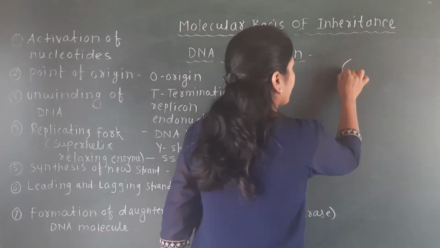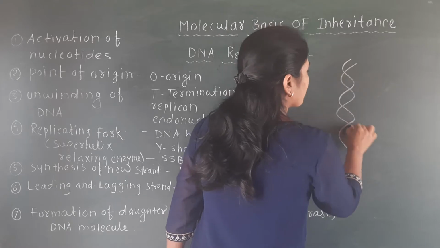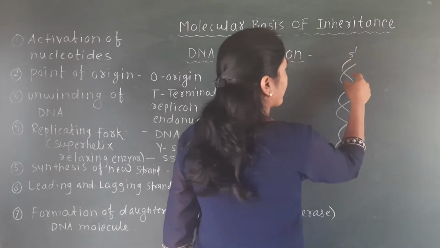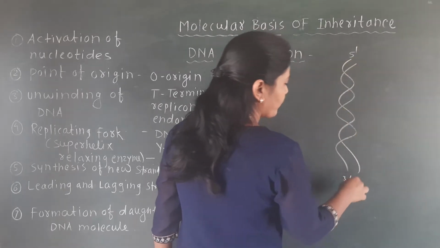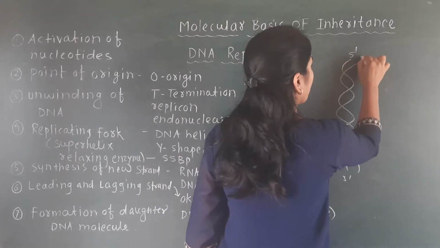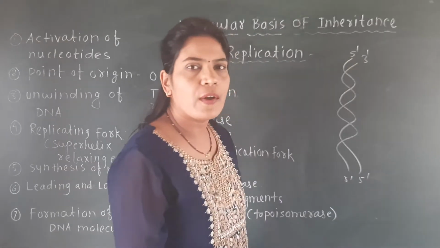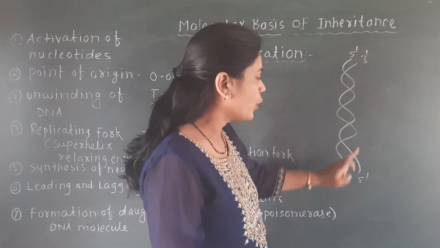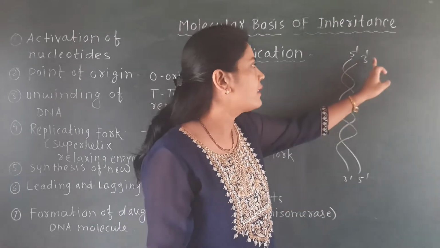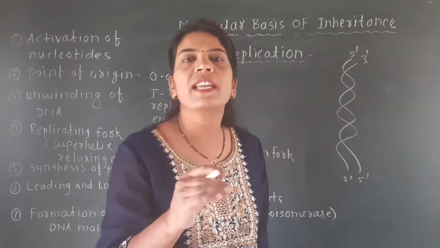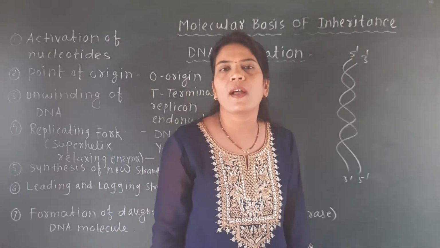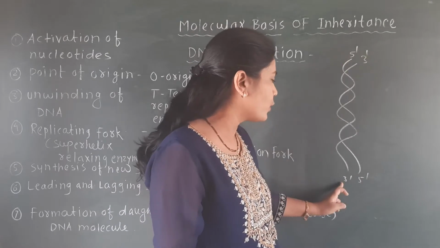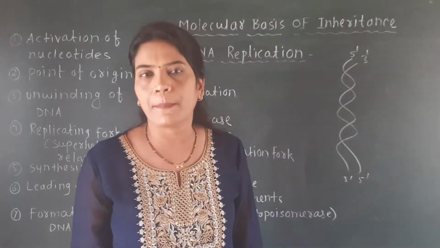So here, this is the structure of the double helical model of the DNA. One strand, if we consider as 5 prime, then its end will be 3 prime. The other strand, if we consider as 3 prime, its end will be 5 prime. Thus there are two strands of the DNA. One strand runs 5 prime to 3 prime, and the other strand runs 3 prime to 5 prime. Such an arrangement of the DNA is called anti-parallel strands, because two opposite ends come close together.